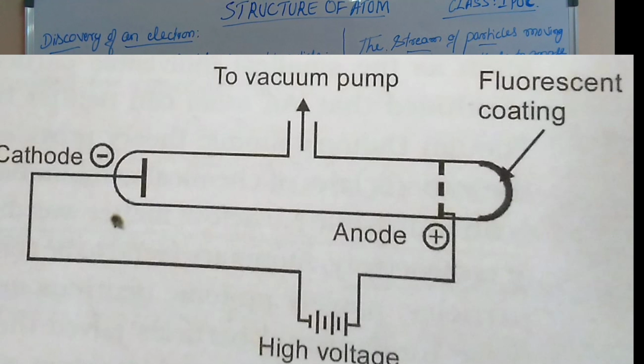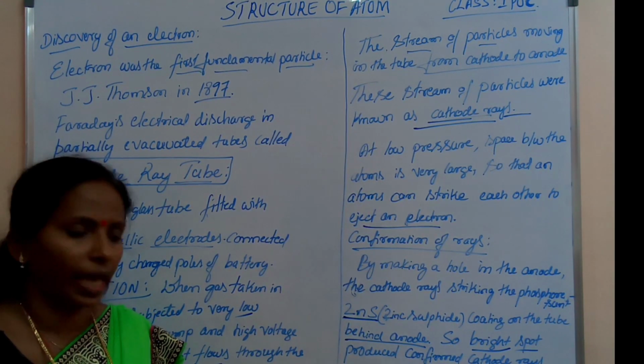When they hit the surface of the tube, they form a bright spot, which confirms the presence of cathode rays.